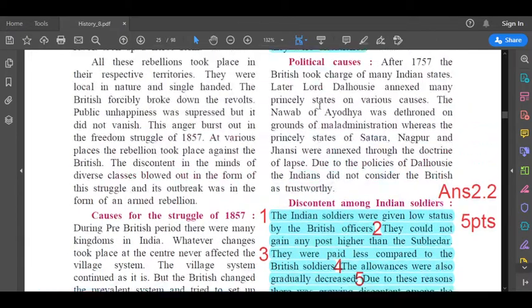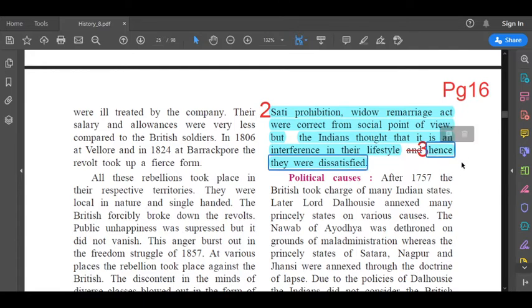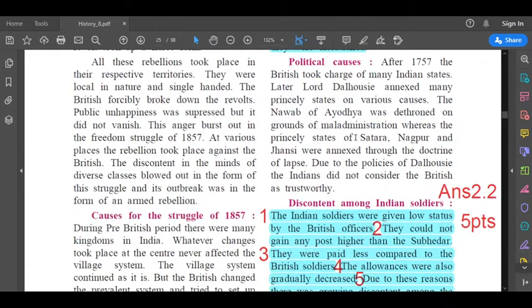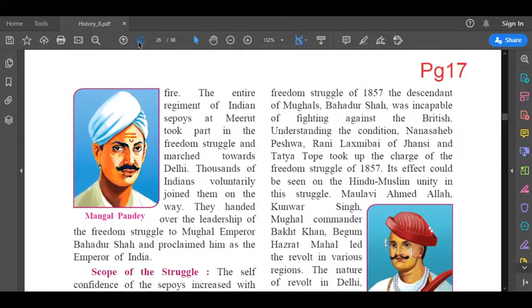The second point is on the right hand side, first line. Sati prohibition and the Widow Remarriage Act were correct from the social point of view, but the Indians thought that it was an interference in their lifestyle. After that there's an "and", just cancel that and this will be your third point. Hence, they were dissatisfied. Till here. So this is answer 3.1, 3 points. Now we'll go to the next question.